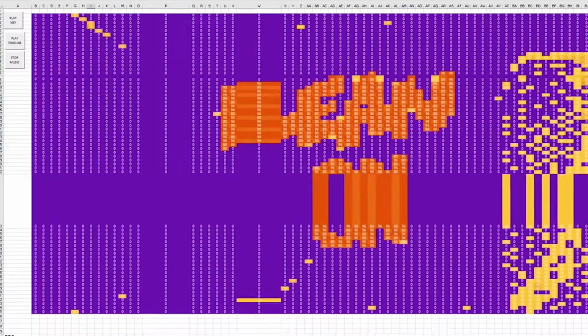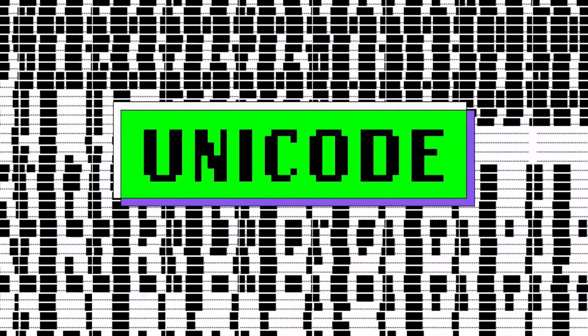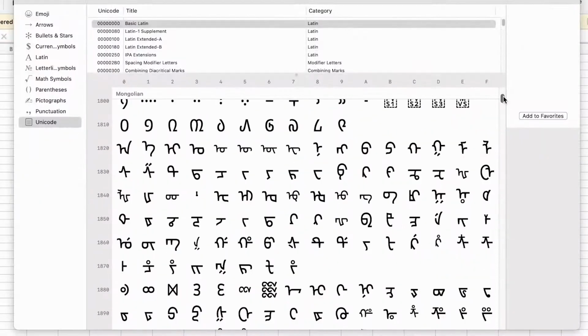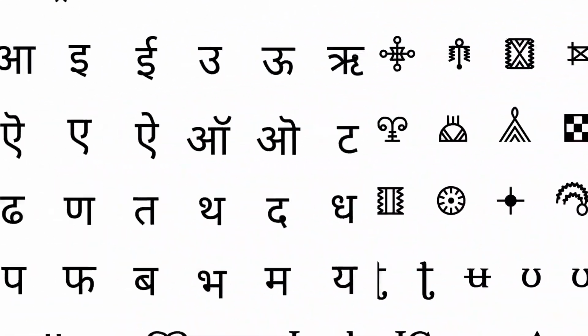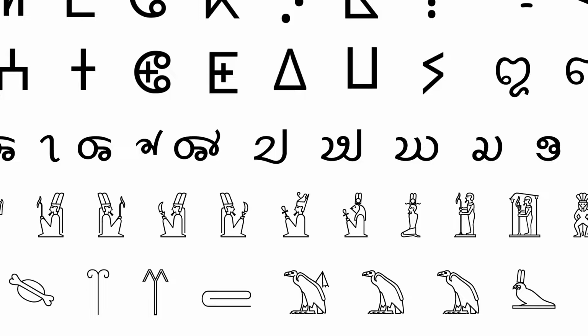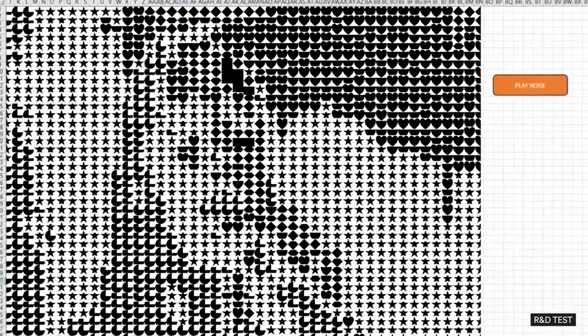Then we turned built-in spreadsheet functions into cutting-edge visualization techniques. Unicode is a set of alphabets used within spreadsheets. It covers a huge range of languages, from widely spoken ones like Spanish and Hindi to obscure ones like Tifinagh, Linear B, and Old Hungarian. The characters from these alphabets became data we used to craft visuals.